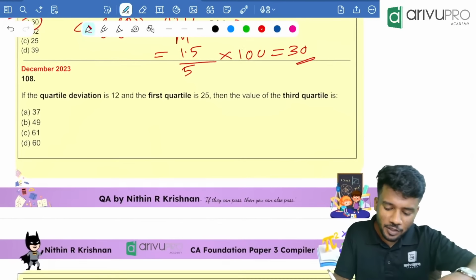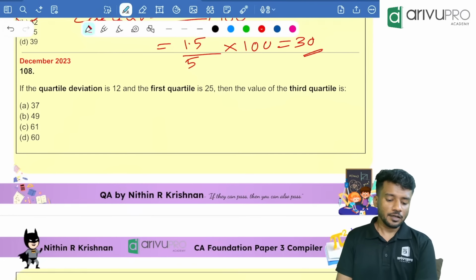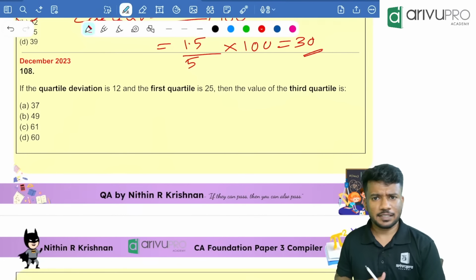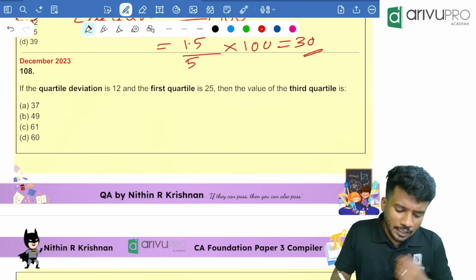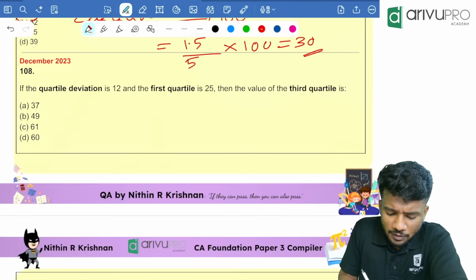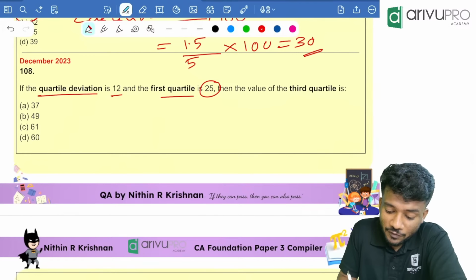Now December 2023, again a question based on quartile deviation. Tomorrow we will be doing the direction test. Okay. If the quartile deviation is 12, first quartile is 25, find the value of third quartile.